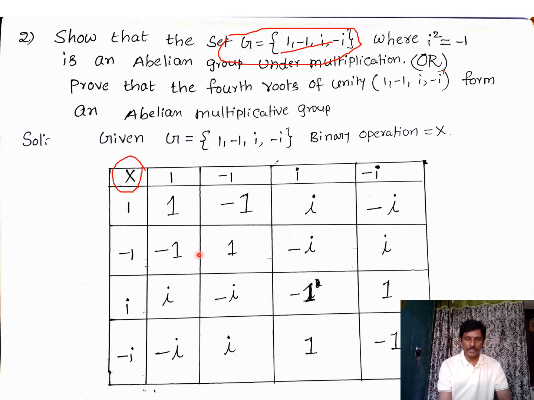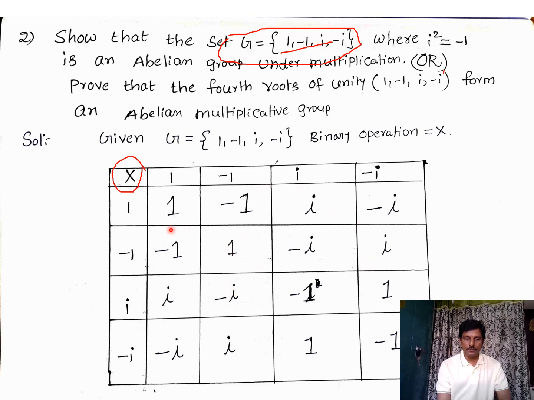So I will explain you. Please listen carefully. Whenever you observe that all the elements in the composition table exist in G, all the elements which are in the composition table are elements of G only, and no element belongs to anything other than G, then only it satisfies the closure property. That means it is clearly an algebraic structure.